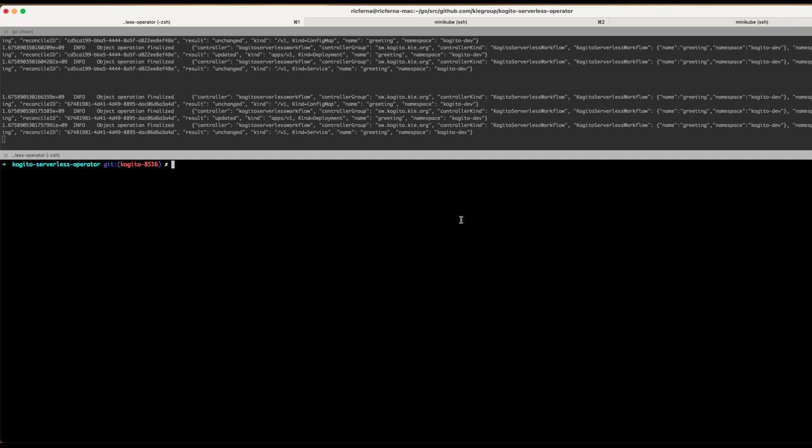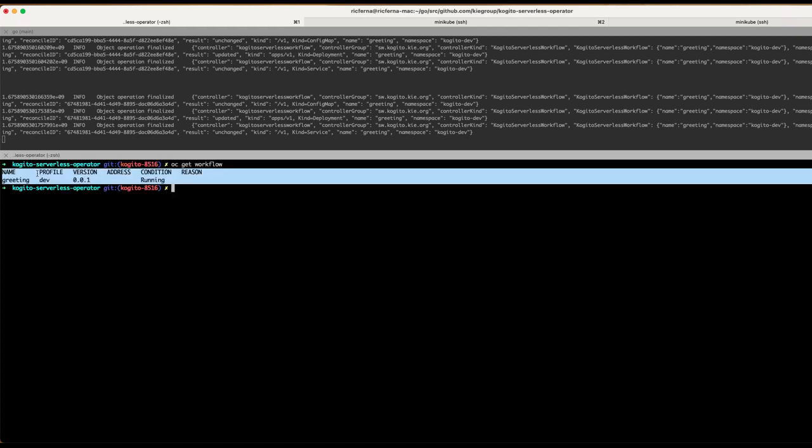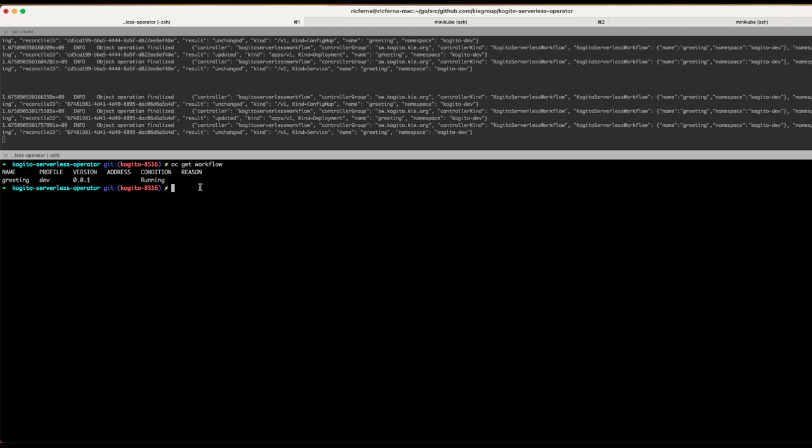All right, so just to get started here, when you type oc get workflow, you see I have my workflow here running in that profile, so it means that I can do anything that I want. So let me delete this one. It is pretty nice to see a workflow type in the cluster.